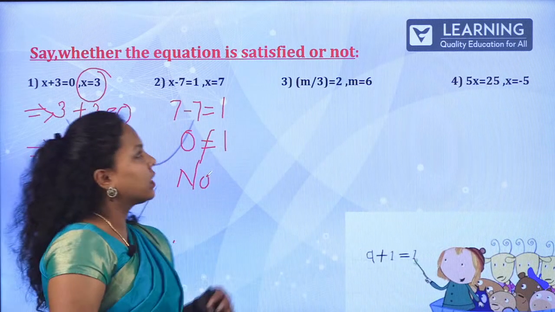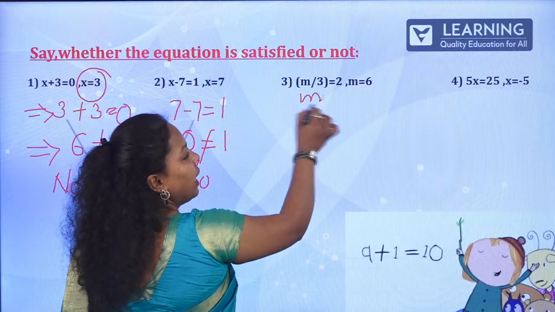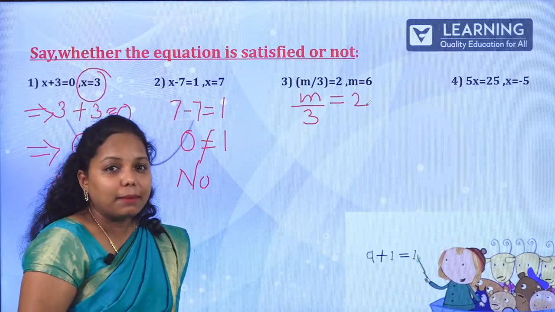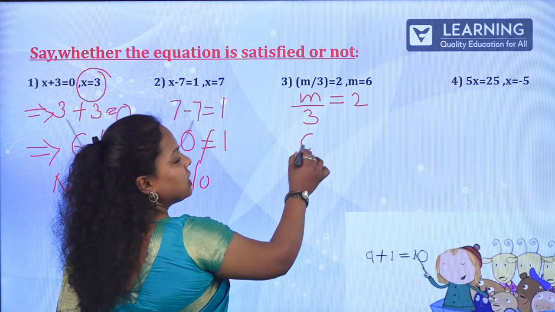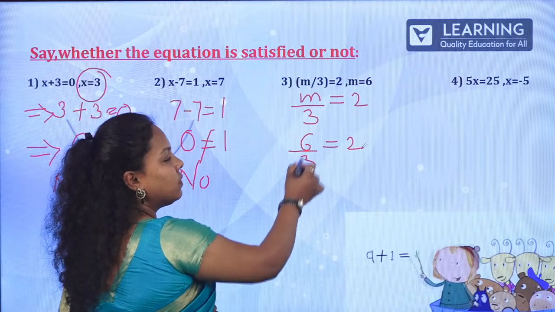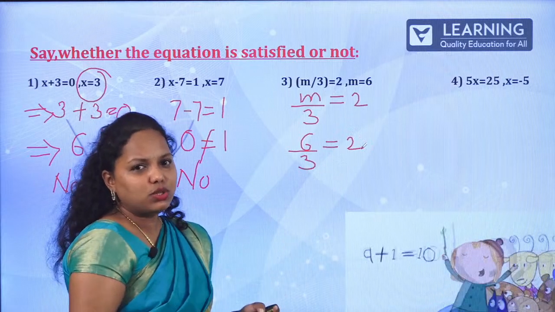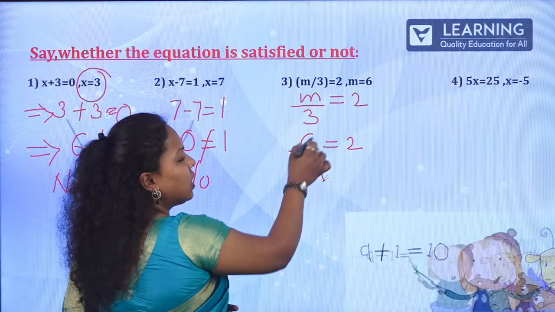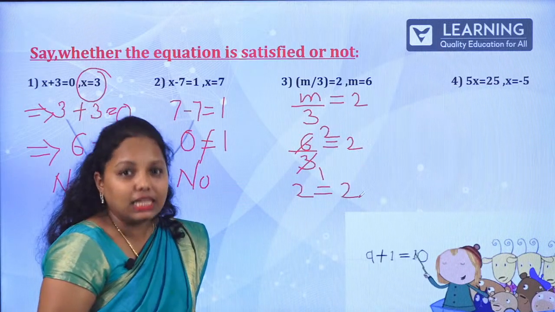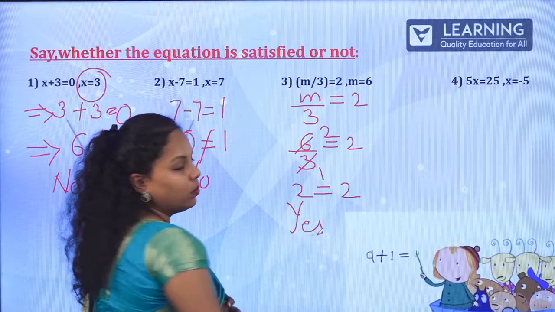How about the third one? m by 3 is equal to 2. Let us write in the normal form: m by 3 is equal to 2. What I have to substitute for m? It is 6. That is 6 divided by 3 is equal to 2. You can do this: 3 ones are 3, 3 twos are 6. So, 2 is equal to 2. Is it satisfying? Yes. LHS is equal to RHS. So, your answer is yes over there.